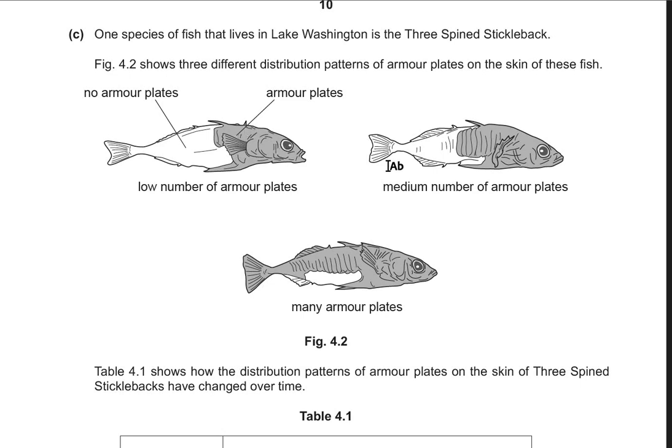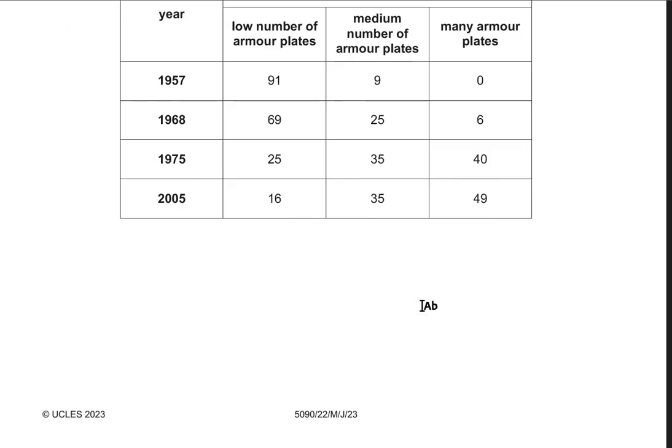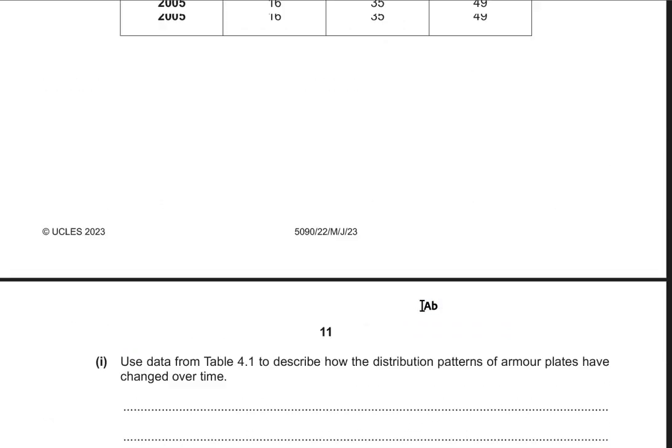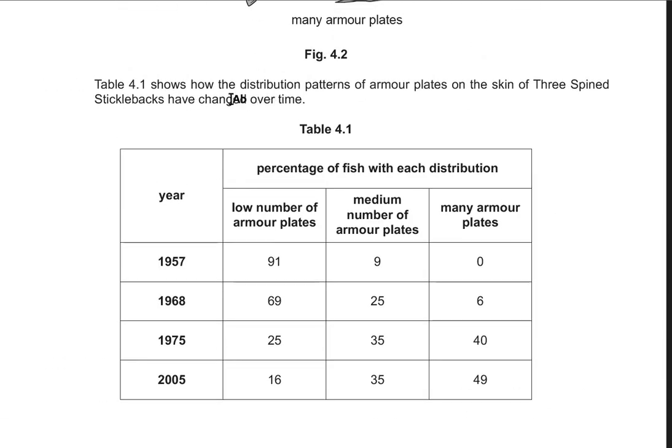And then we have a medium number of armor plates, and then we have many armor plates. Okay, so this is the table. Table 4.1 shows how the distribution pattern of armor plates on the skin of three-spined sticklebacks has changed over time. Table 4.1 is this. So this is a low number of plates, medium number of armor plates, and many armor plates.